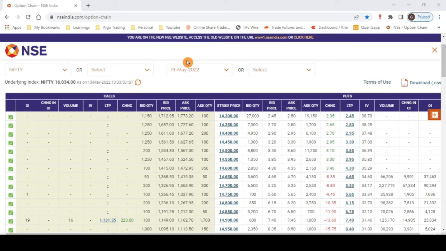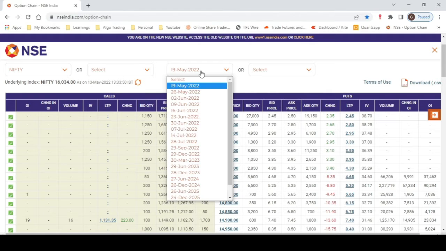Here is the option chain that I have opened in the NSE website, and Nifty is the instrument that is selected. Let us see what are the expiries available. So if you see here, we are in the third week of May 2022 and we have all the weekly expiry available up to July. And the next quarterly monthly expiry, that is 29th September 2022, is also available. And we have December 2022. So like that we have the expiries up to 31st December 2026. That is almost the current year plus 4 more years for the Nifty.